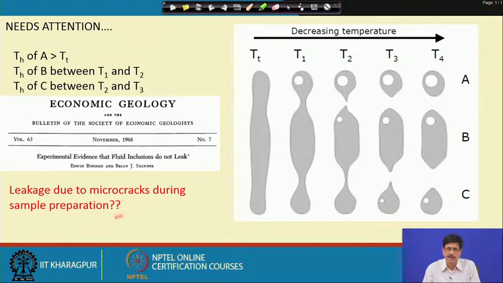Even this kind of thing is also suspected at some point of time, but this could possibly be taken care of, because if the process, or exactly the process that we adopt for preparation of the sample, we have taken enough care so that the samples are not actually affected, because these days there are very precision cutting equipment where the sample could be cut to very thin slices, and the thinning and the polishing could be done in such a way that the sample remains intact and there is no external damage that is done